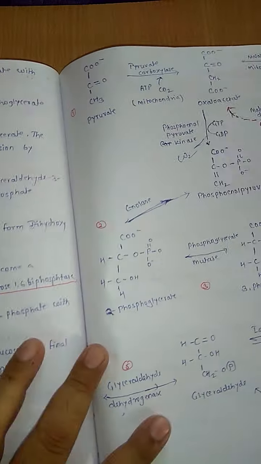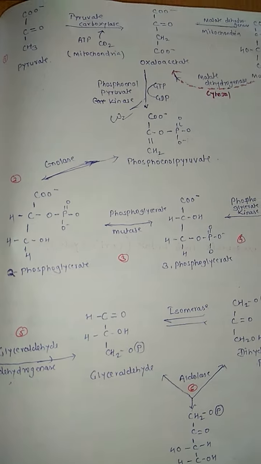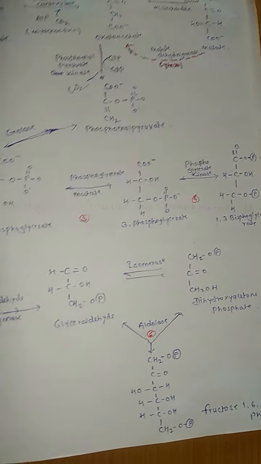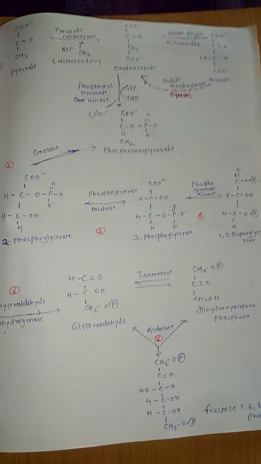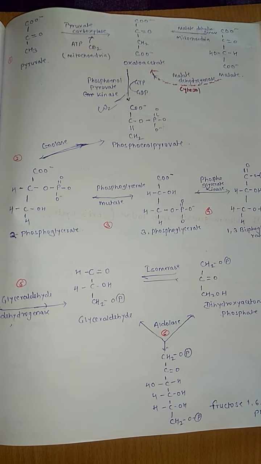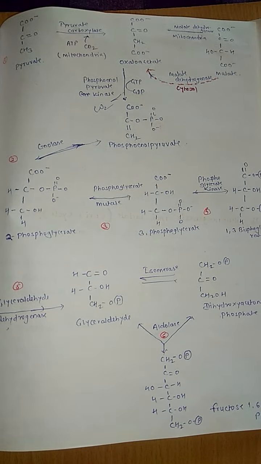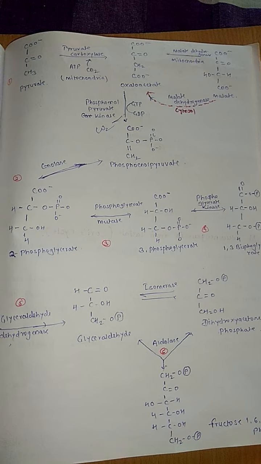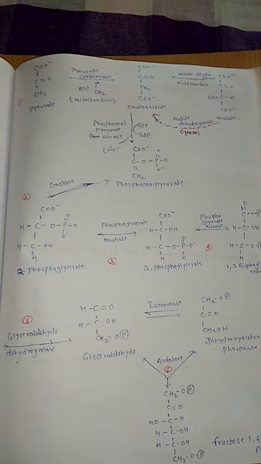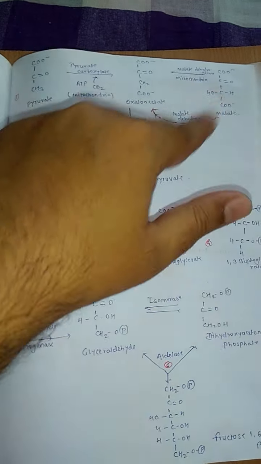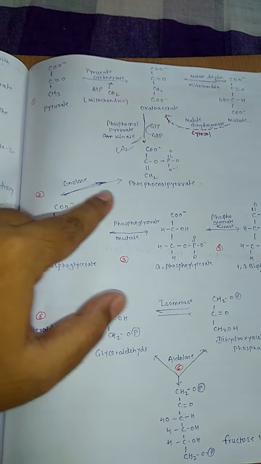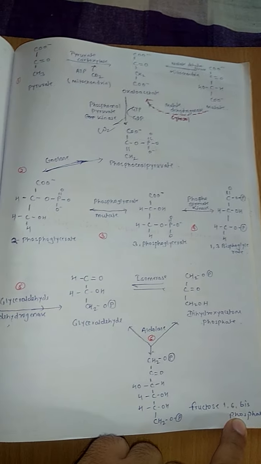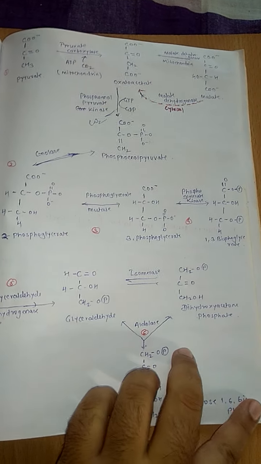It is very simple. You just have to get solid with glycolysis, then gluconeogenesis is very easy. If you know glycolysis very well, only 3 steps are irreversible. At those 3 steps you have to add different enzymes, and you have to write the same reactions reversibly, like from pyruvate to phosphoenol pyruvate. Here some changes will come, then from phosphoenol pyruvate up to fructose 1,6-bisphosphate, the same glycolysis reactions will come.